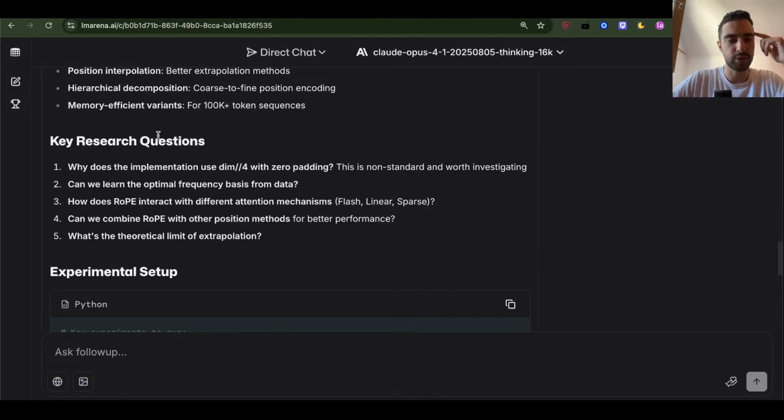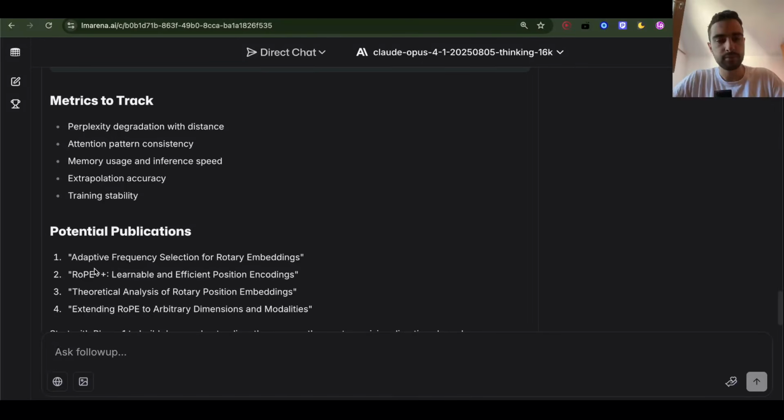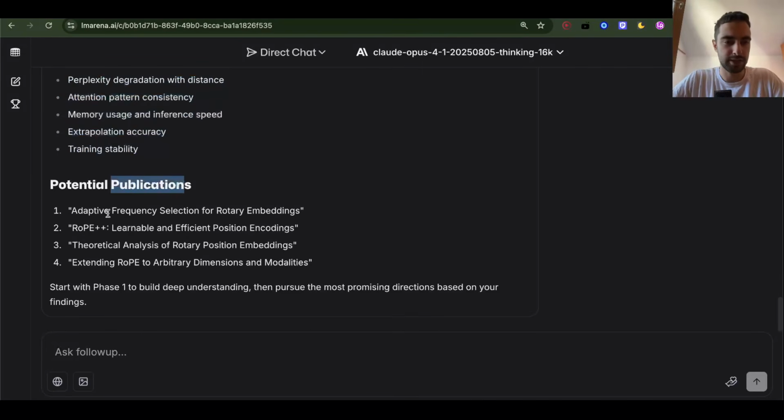Some of the key research questions: how does RoPE interact with different attention mechanisms, flash, linear, sparse? Can we combine RoPE with other position methods for better performance? Maybe. What's the theoretical limit of extrapolation? Some metrics to track. Potential publications: adaptive frequency selection for rotary embeddings; RoPE++, learnable and efficient position encodings; theoretical analysis of rotary position embeddings; extending RoPE to arbitrary dimensions and modalities.